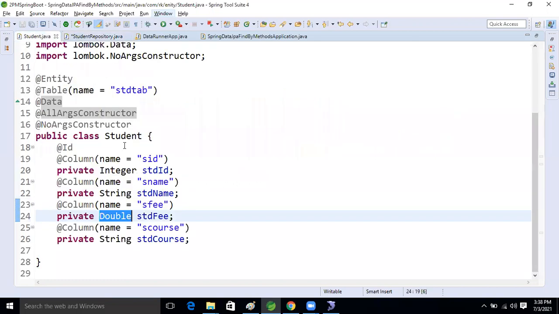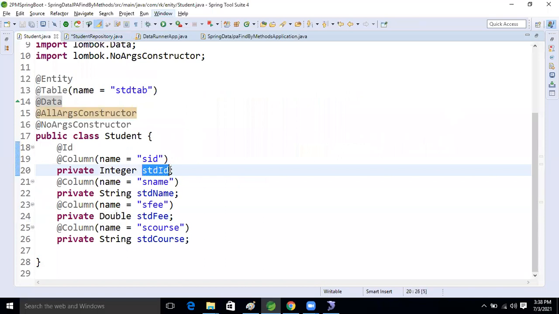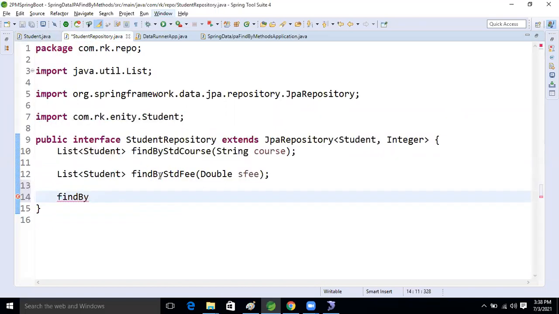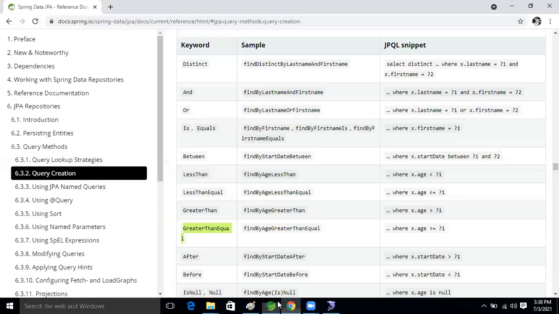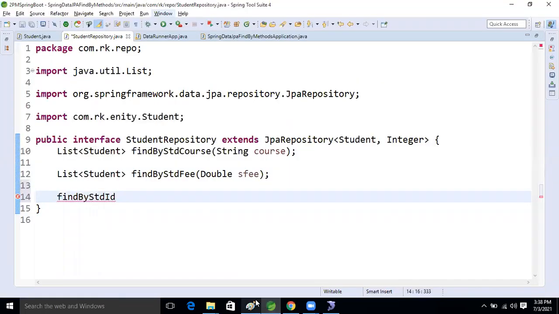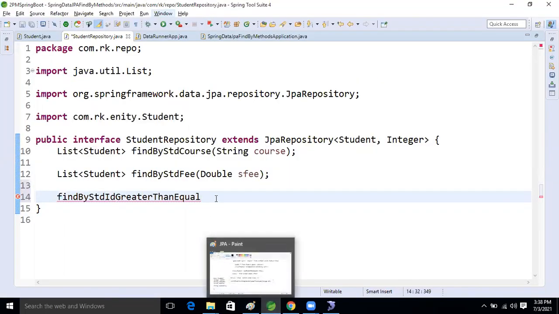Based on what we are selecting the record, based on our ID only, right? So we will take the ID. Make the I a capital, and the G a capital. Here we are going to use GreaterThanEqual, right? If data greater than or equal is there, those records will come.